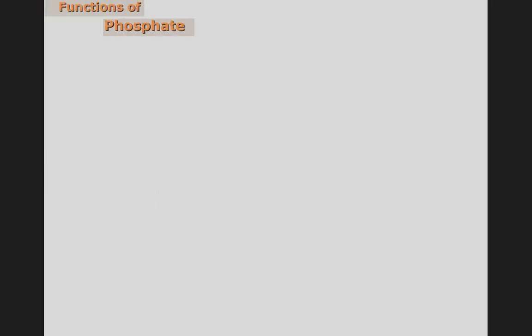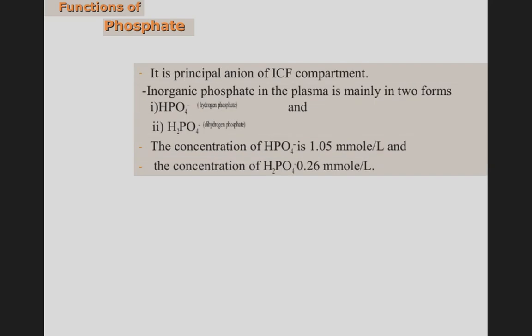The next one is function of phosphate. It is the principal anion, that is negative ion, in the extracellular fluid compartment. Inorganic phosphate in plasma is mainly in two forms, that is hydrogen phosphate and dihydrogen phosphate.